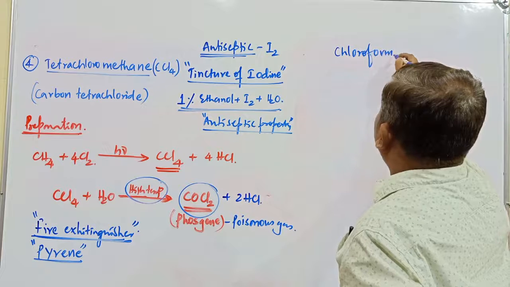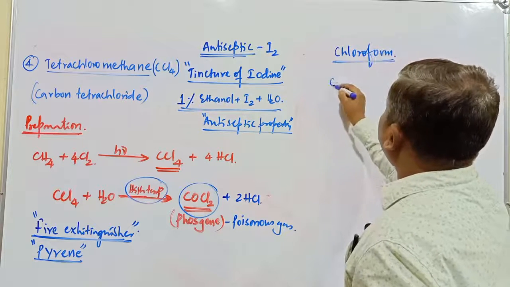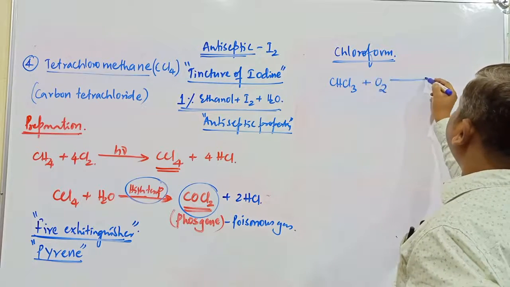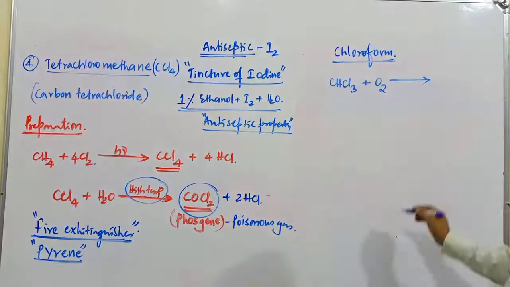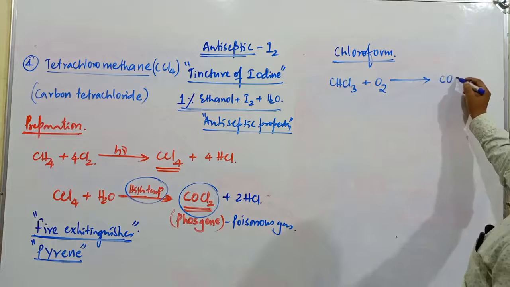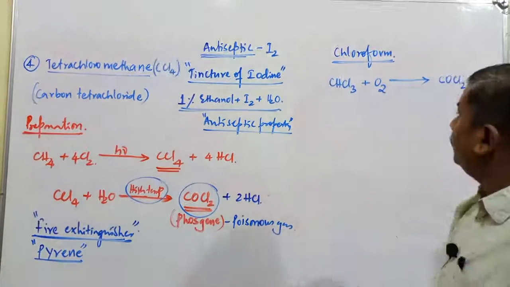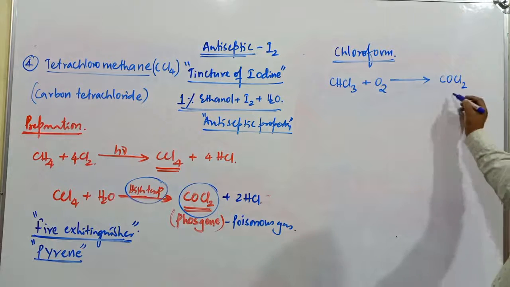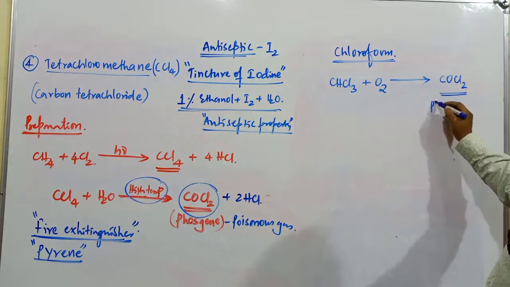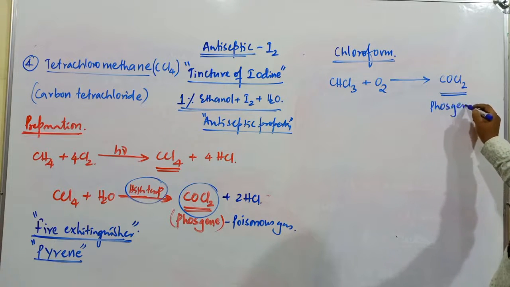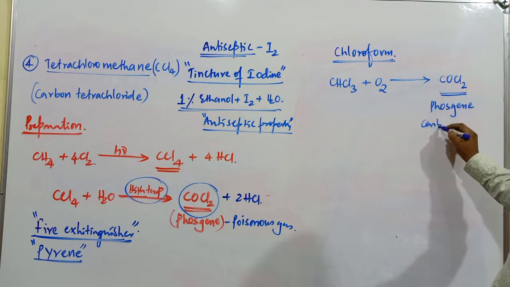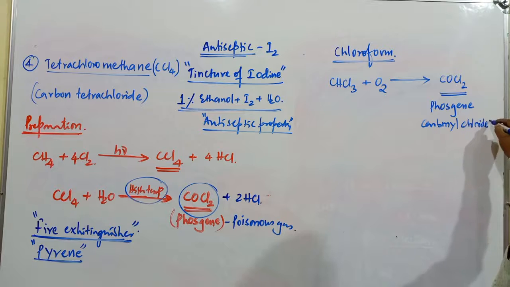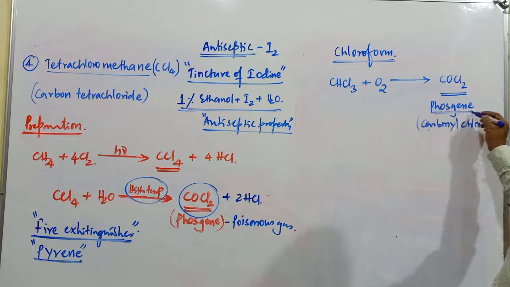Whenever chloroform, CHCl3, is oxidized, it gives rise to the compound COCl2 as I mentioned here. COCl2 is generally produced here, carbonyl chloride. It is also called phosgene or carbonyl chloride. This phosgene or carbonyl chloride is a poisonous gas.